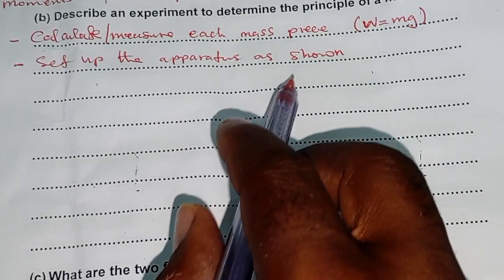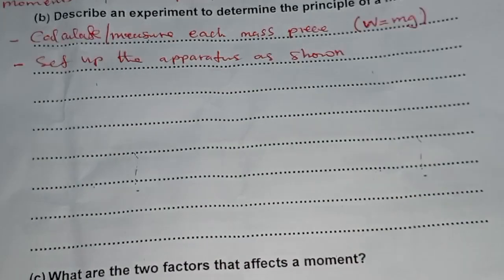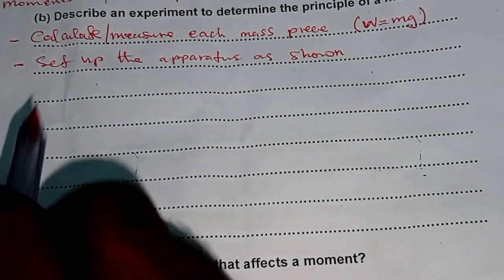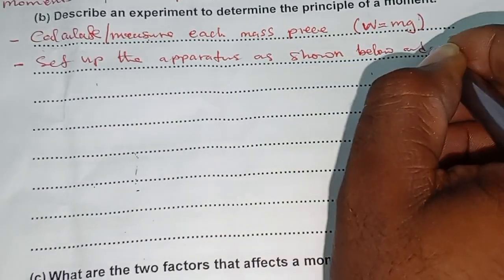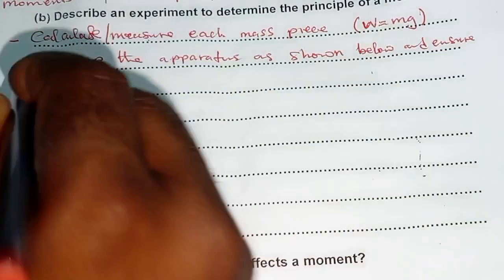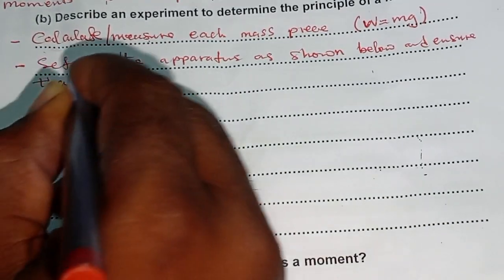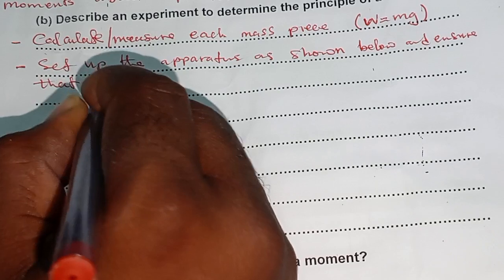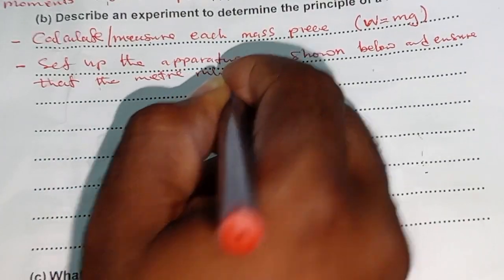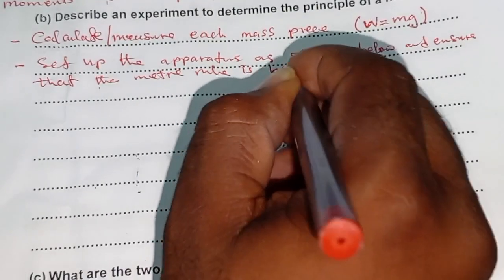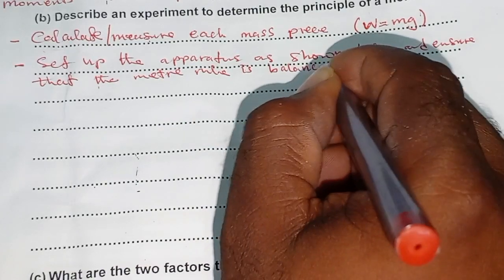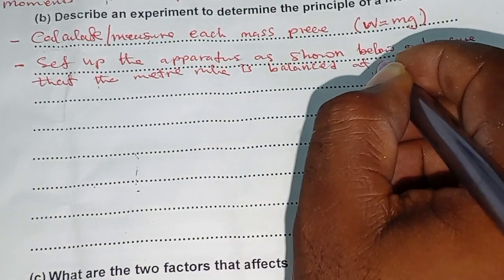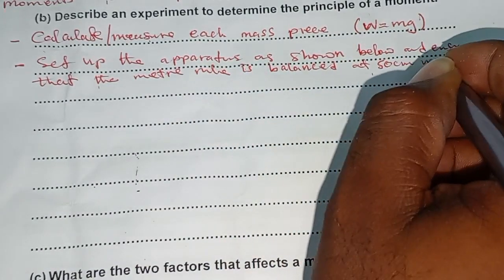So set up the apparatus as shown below, because we need to draw the diagram, and ensure that the meter rule is balanced at the 50 centimeter mark.